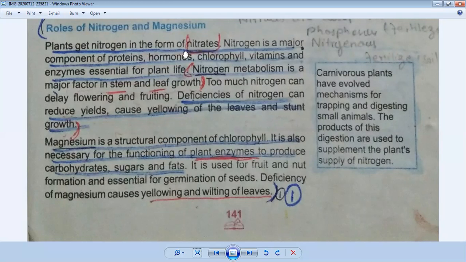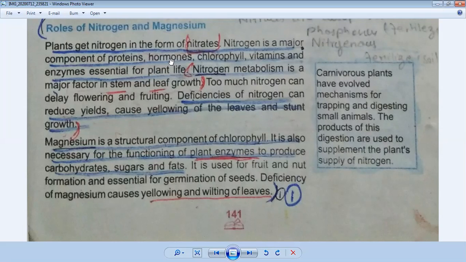Nitrogen is a major component of proteins. Many hormones are secreted in our body, so the human body also needs nitrogen. Now the question is, how do we get nitrogen? The answer is very simple: because we are omnivores.